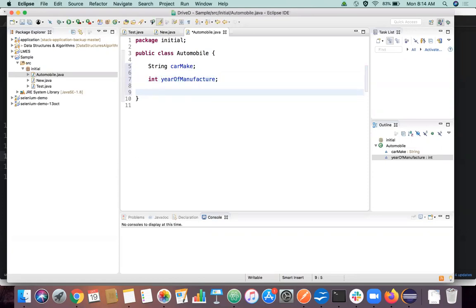So as you can see here, I've declared two things: string make of the car and int year of manufacture. Why I didn't initialize anything? I can just initialize like this, right? Equal to Maruti, something like this. It is also possible, but why I didn't do this? Anyone has an answer for this? Okay, we'll come to that.